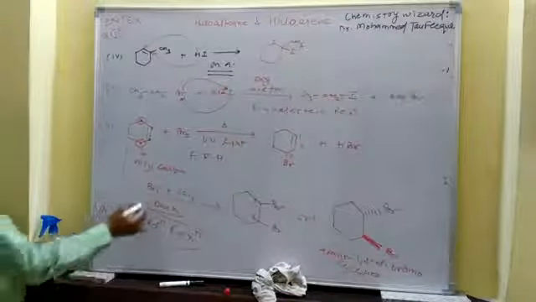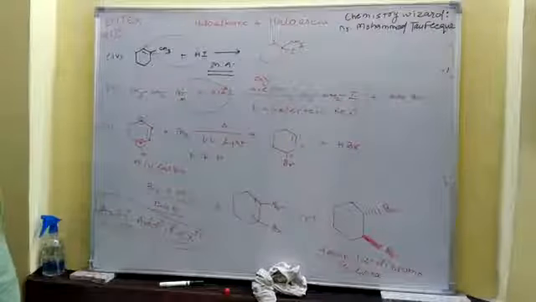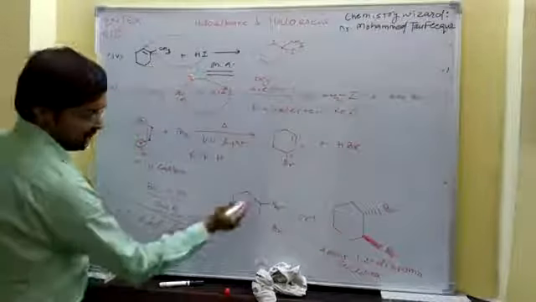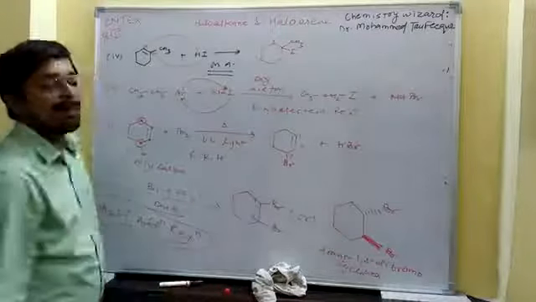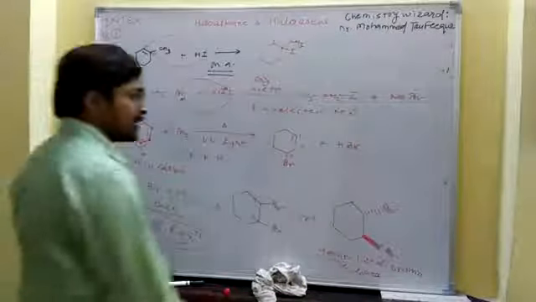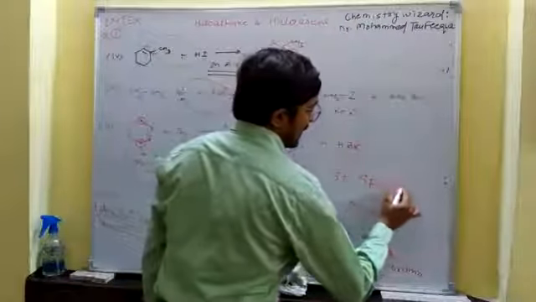Okay, so remember, simple halogenation is always an anti-addition reaction, and in an anti-addition reaction, if one halogen is above the plane of the cyclic system, then the other one will be below the plane. So the product is always trans. One more thing, we can say it is a stereospecific reaction.